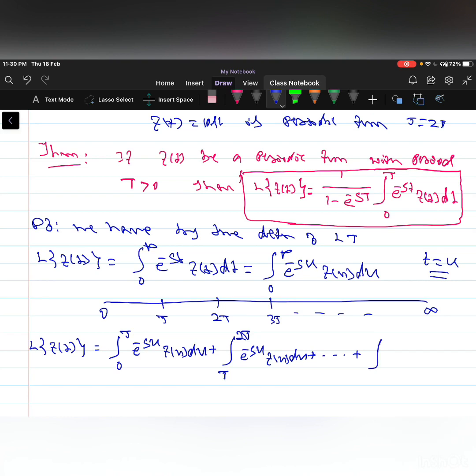Then integration from nT to n plus 1 into T e power minus su into f of u du, and so on.